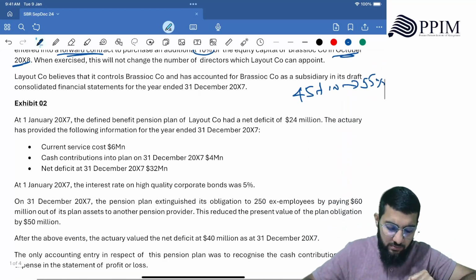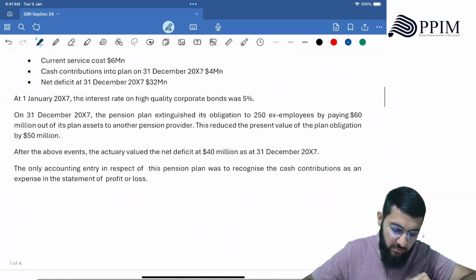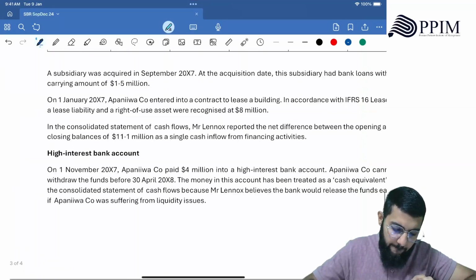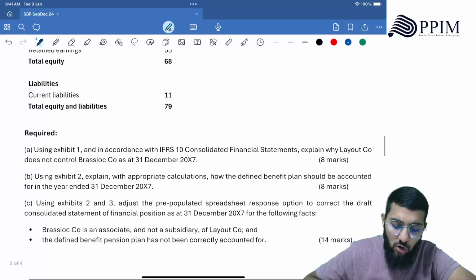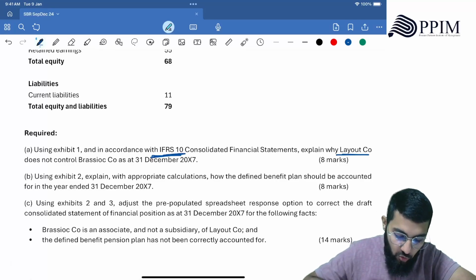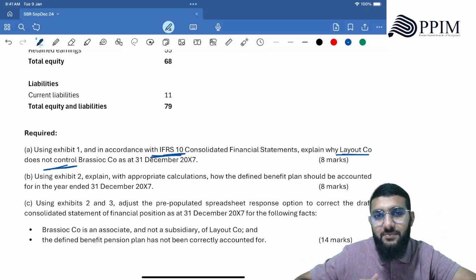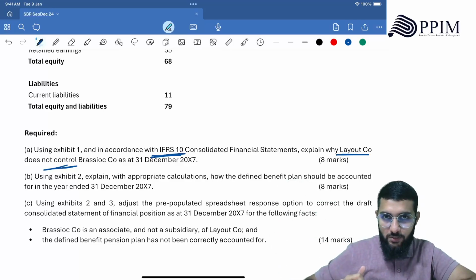Now, what's the question? We need to read the requirements here. Using Exhibit 1 and in accordance with IFRS 10, explain why Layout Co does not control. Now, they've made it easy. They've told us it does not control, and you have to prove that it does not control.